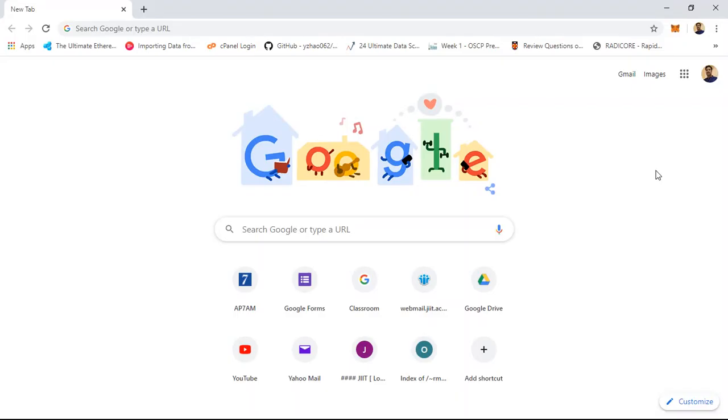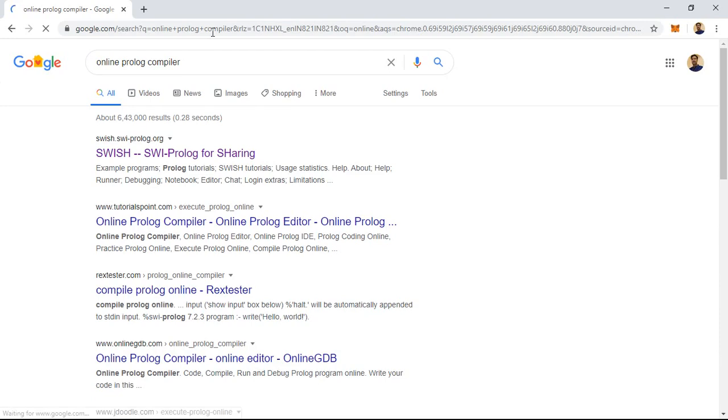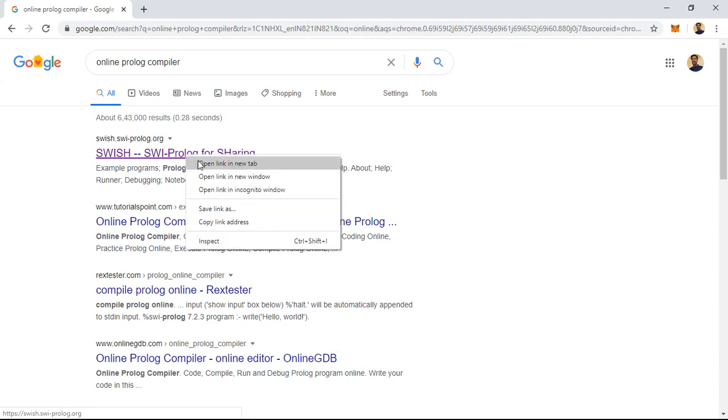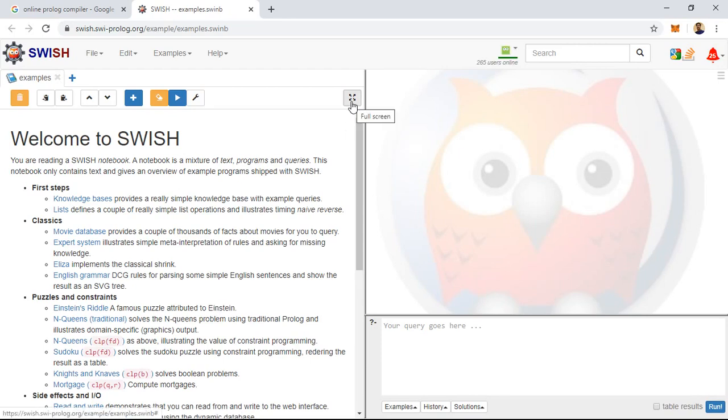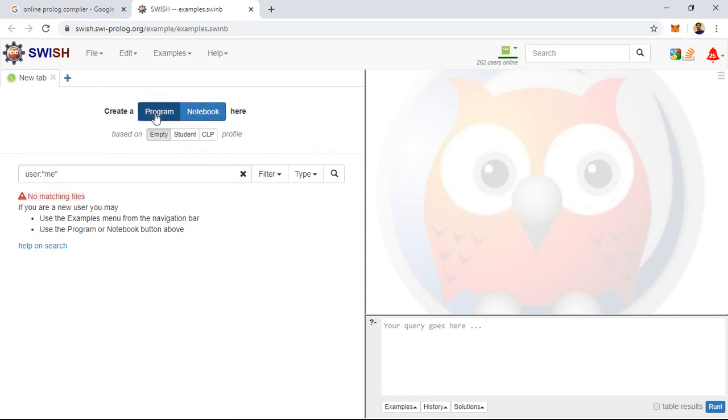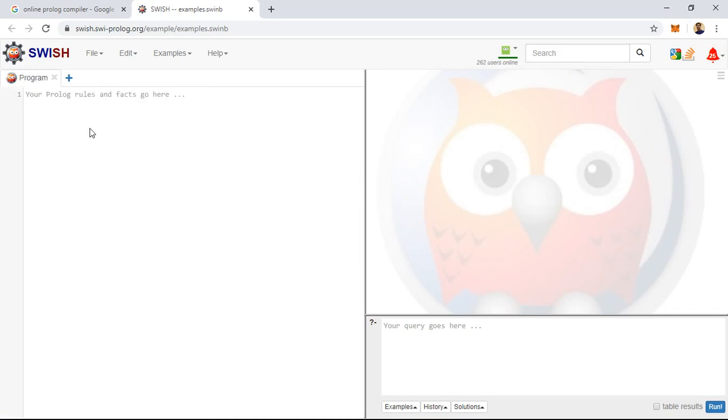Next we will see how to work with Prolog code or a Prolog program. Go to the browser, Google, then type online Prolog compiler. You will get the first link as SWISH. This is the SWI Prolog compiler. Go to this SWI Prolog compiler. There you click on create program, and here you can write the facts and rules.